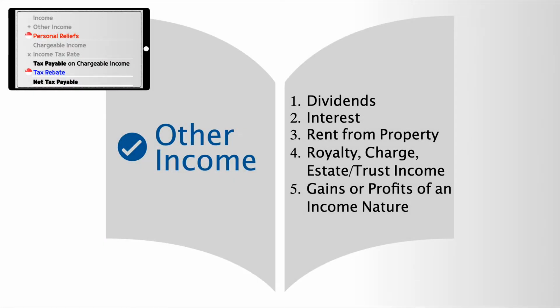Before going into detail for tax deductible items, let's find out what other income is. There are 5 types of other income, namely dividends, interest, rent from property, royalty, charge, estate trust income, gains or profits of an income nature.